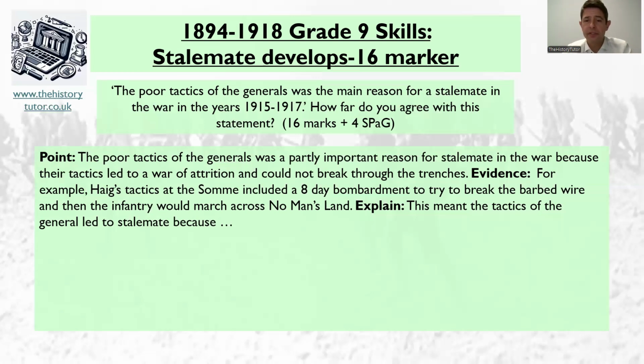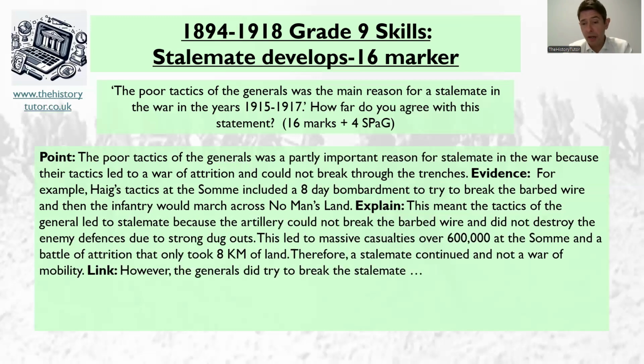Okay, so here's my idea. Obviously, explain the Battle of the Somme in my answer. So this meant the tactics of the general led to stalemate because the artillery could not break the barbed wire and did not destroy the enemy defences due to their strong dugouts. This led to massive casualties of over 600,000 at the Somme and a battle of attrition that only took 8 kilometres of land. Therefore, a stalemate continued and not a war of mobility.